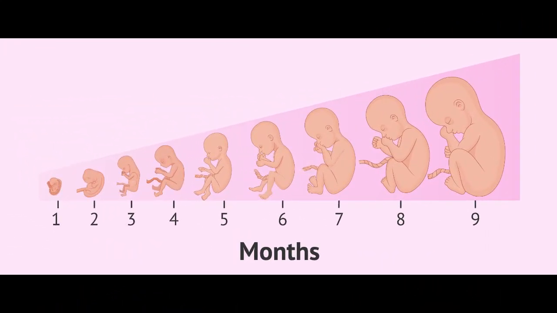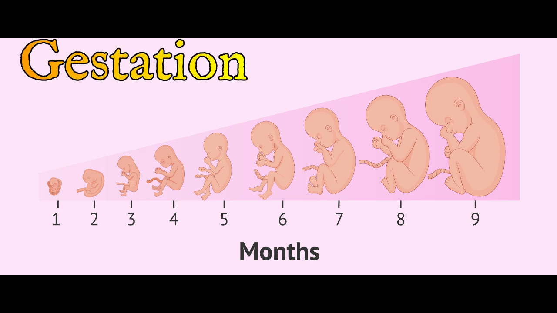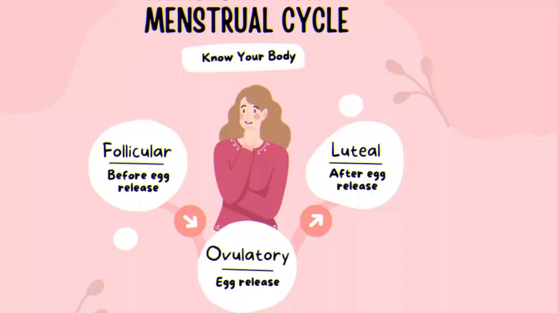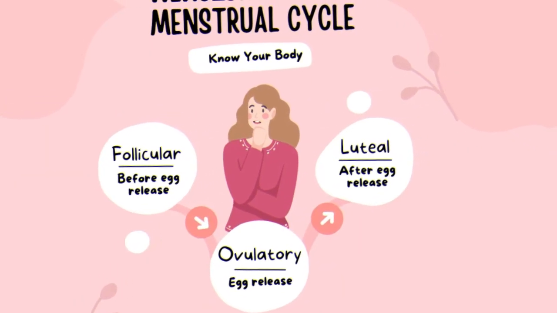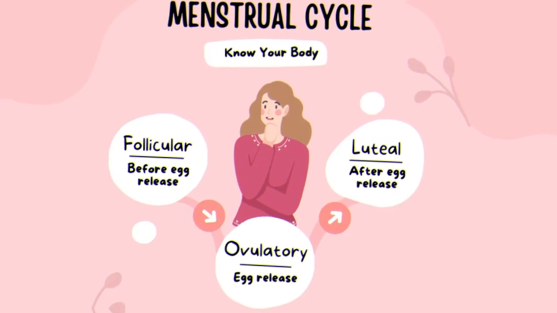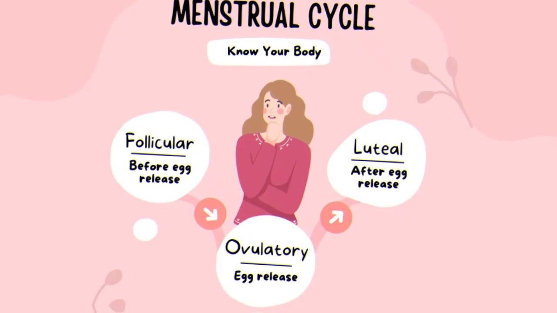The complete development of the fetus from the initial stage of conception till the birth of the young one is called gestation, and this period for the woman is called the gestation period. It is also termed pregnancy. Gestation is completed in about 280 days or 40 weeks from the first day of the last menstruation. So in pregnancies, when there are a number of tests, an LMP date is considered, the last menstrual period. The last menstrual period is considered the date from where the counting of a pregnancy starts.